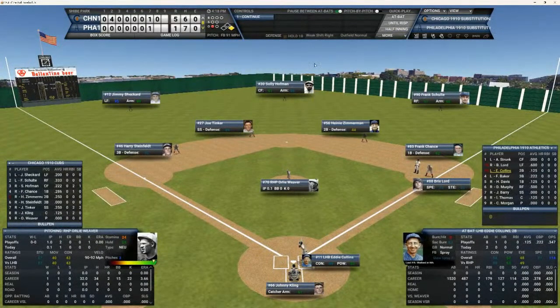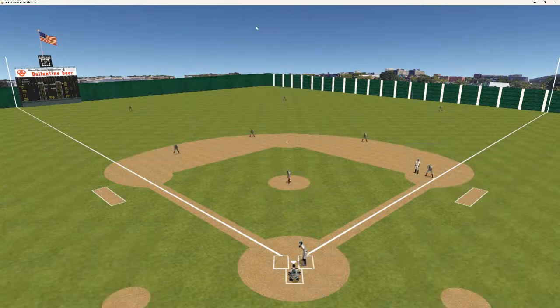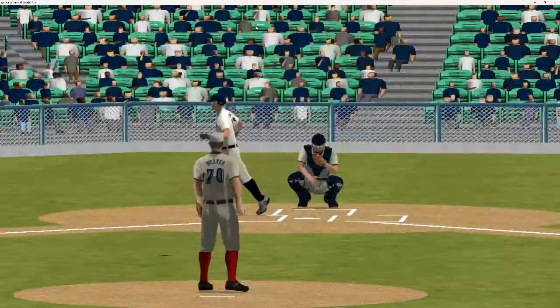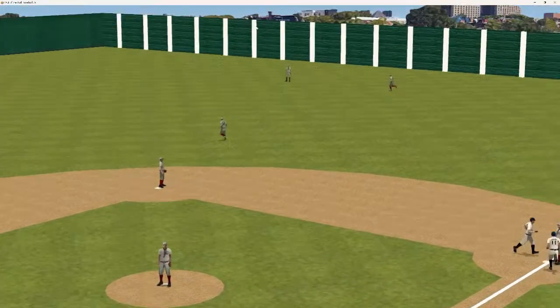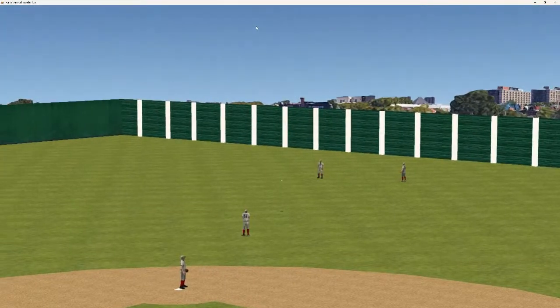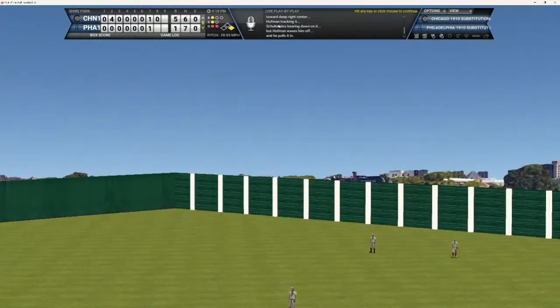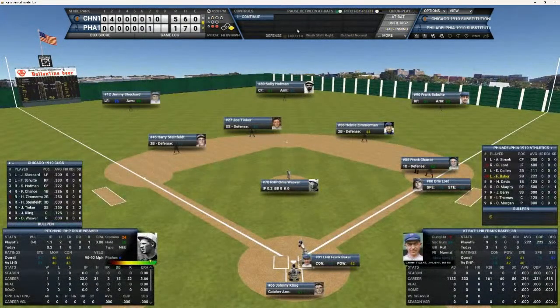That brings up Eddie Collins. Eddie Collins is struggling in this game and series. 0 for 2, only batting a buck 25, 1 for 8. Can he start getting hot here and get these A's back in the ball game? Here's the 1-1 pitch to Collins. That ball is hit in the center field, and that should be out number 2. 2 down now with a runner still out at first.